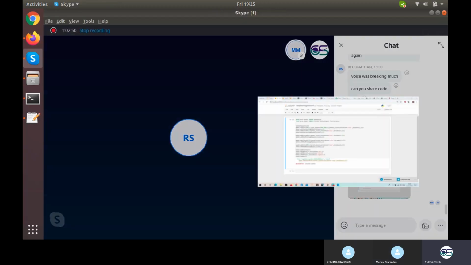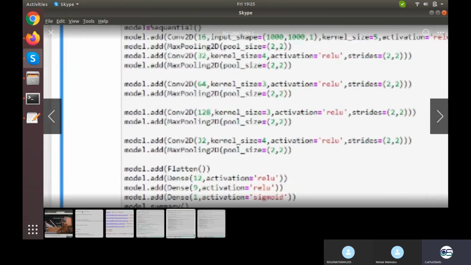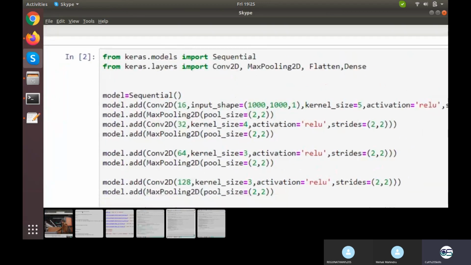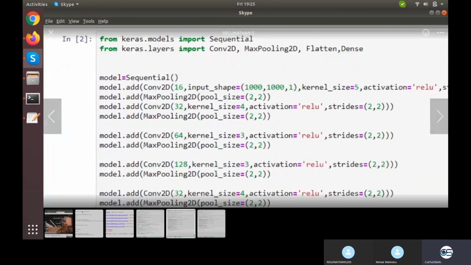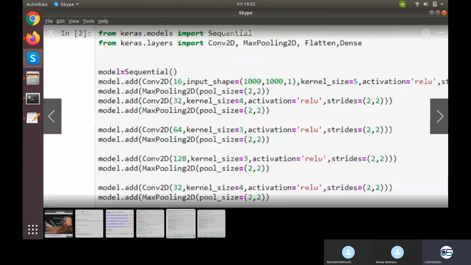So what have you shared, Raghunathan? Model is equal to sequential, model dot add. Okay, what is... I don't get into it.